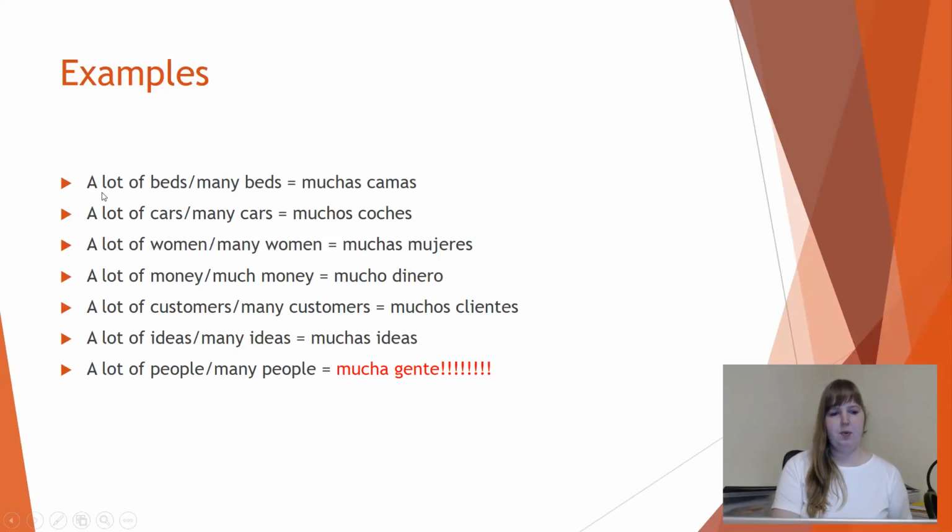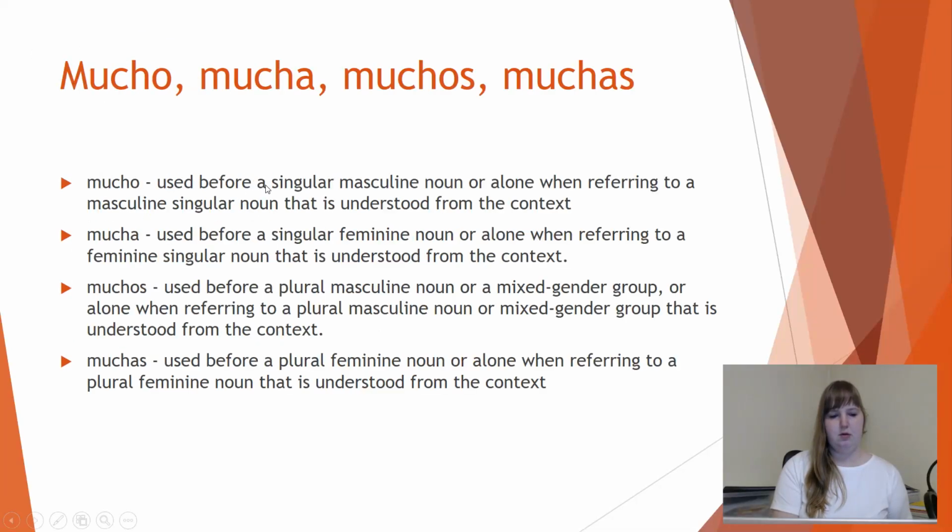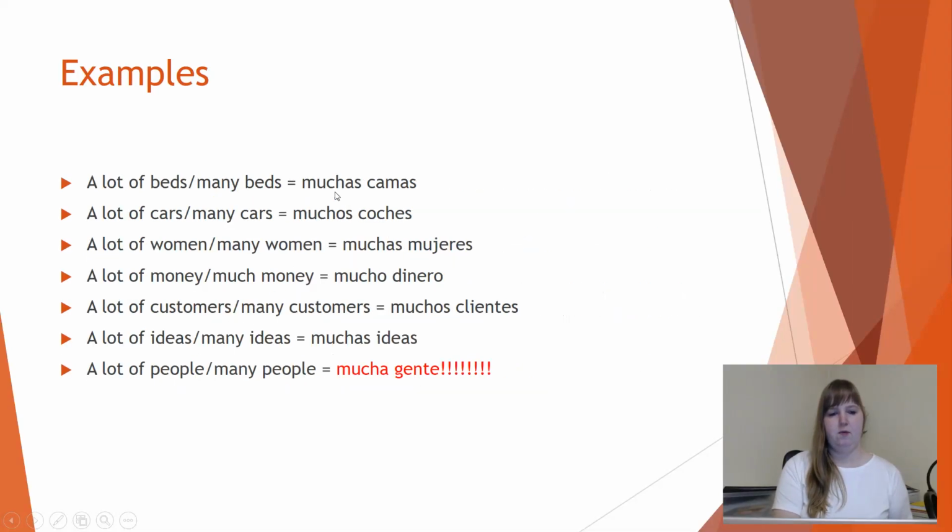So the first example, a lot of beds or many beds. A bed is in Spanish una cama, so it means that it's a feminine noun. And we have beds, so it means that it's a plural feminine noun. That's why we have to decide for muchas. So many beds is translated into Spanish as muchas camas.